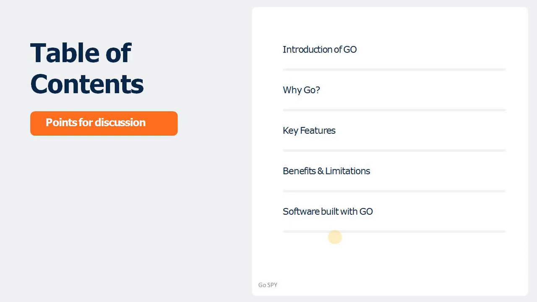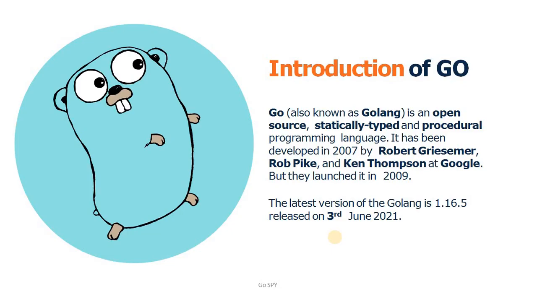So the Go programming language, also called Golang, is an open source, statically typed and procedural programming language. It was built in 2007 by three ex-Google employees at Google, but they first launched it in 2009.